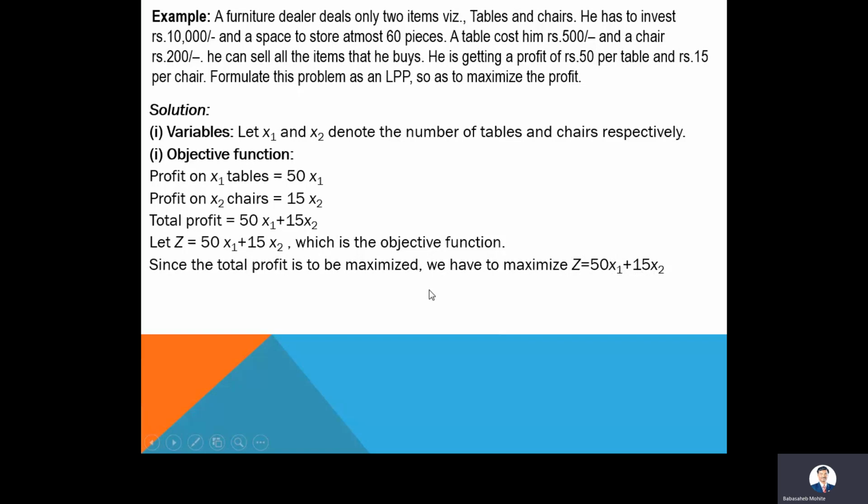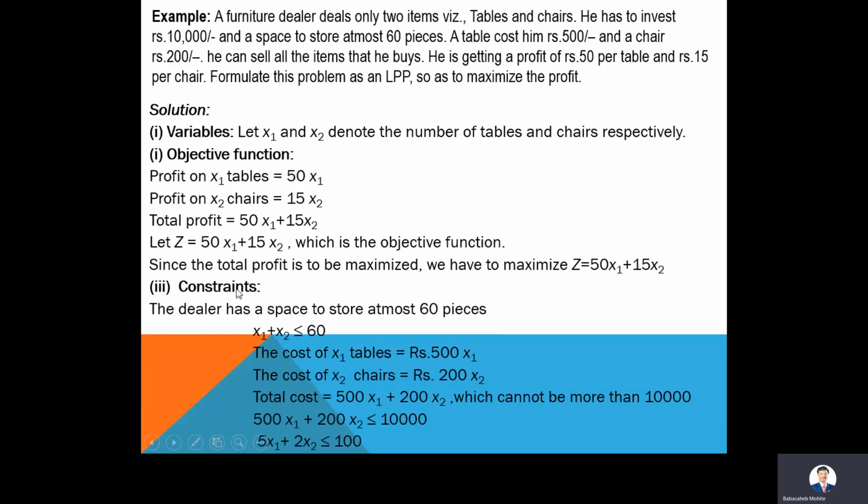Then the third one is, now I have to identify the constraints. From the given example, the dealer has space to store at most 60 pieces. He can purchase n number of items, but what is the limitation? To store those items, a maximum of 60 items he can store. Those 60 items may be all tables, maybe all chairs, or maybe a combination of tables and chairs, but a maximum of 60 pieces he can store in his store.